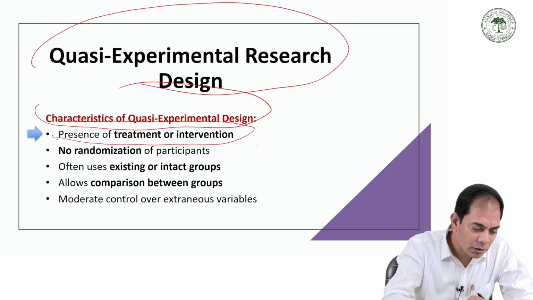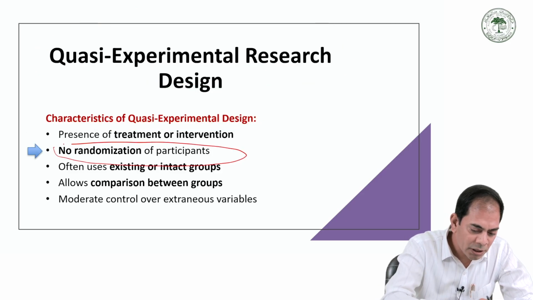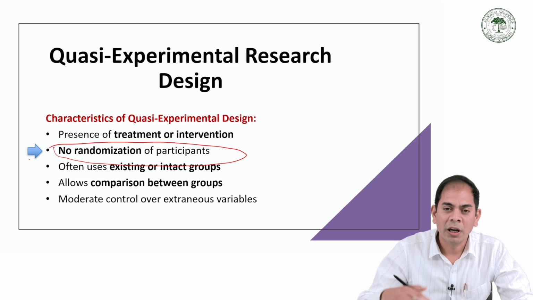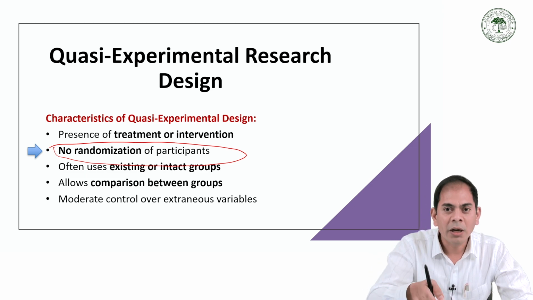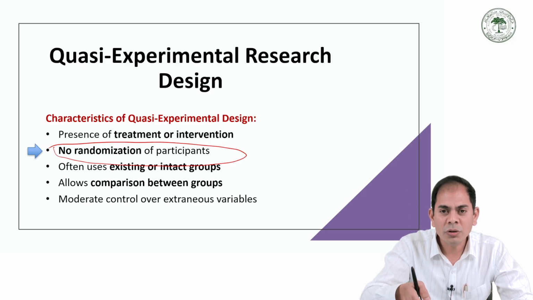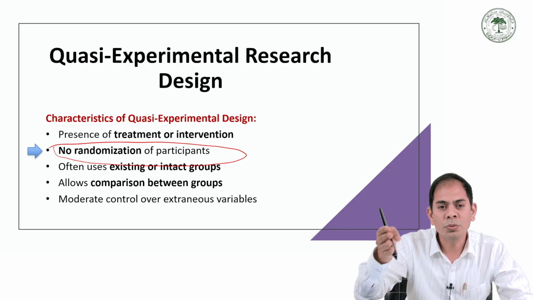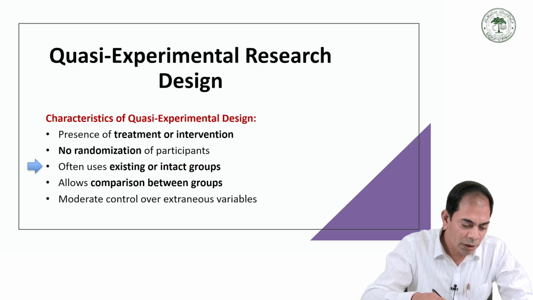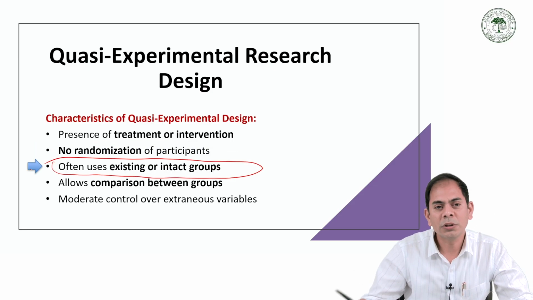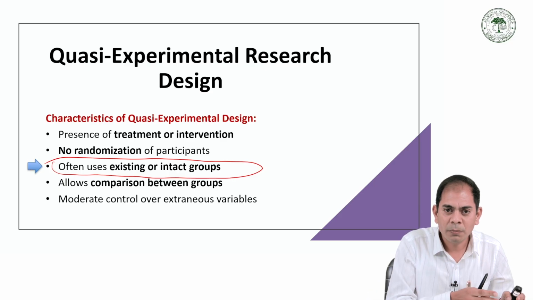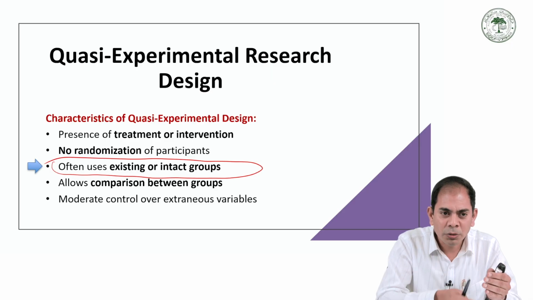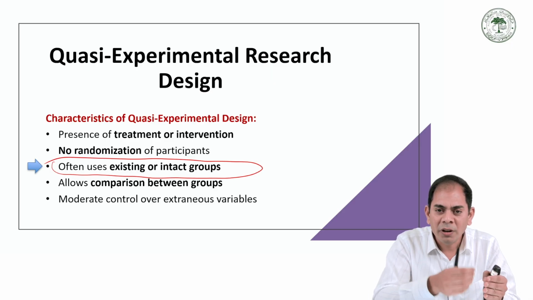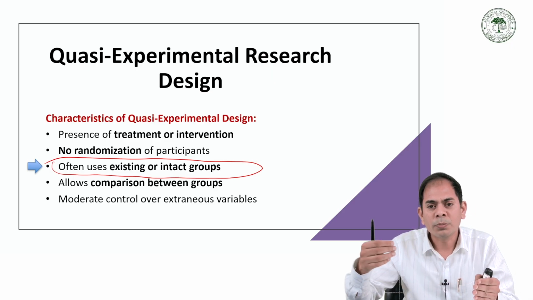Next is no randomization of participants. We already discussed that participants are not randomly assigned into groups. Instead, already existing or naturally defined groups are used in this type of research. Third, it often uses existing or intact groups due to the lack of randomization. We select this type of research to study existing or intact groups where the random process is not possible.